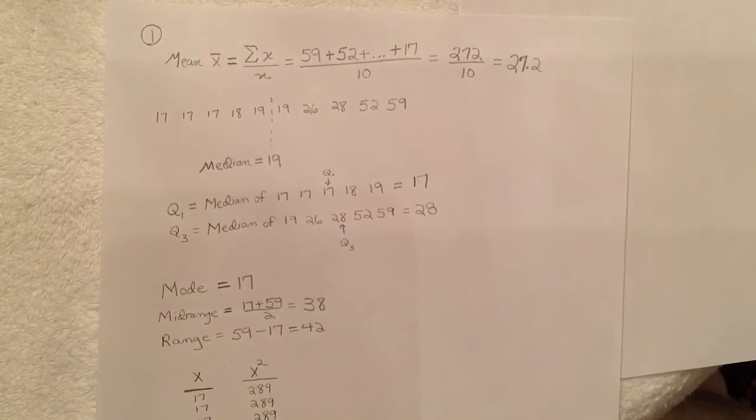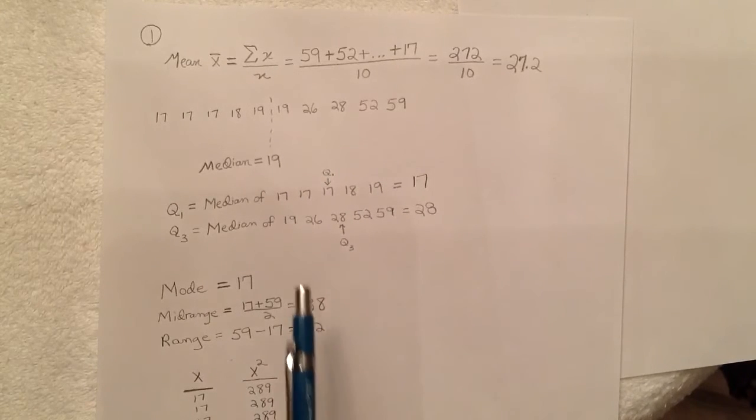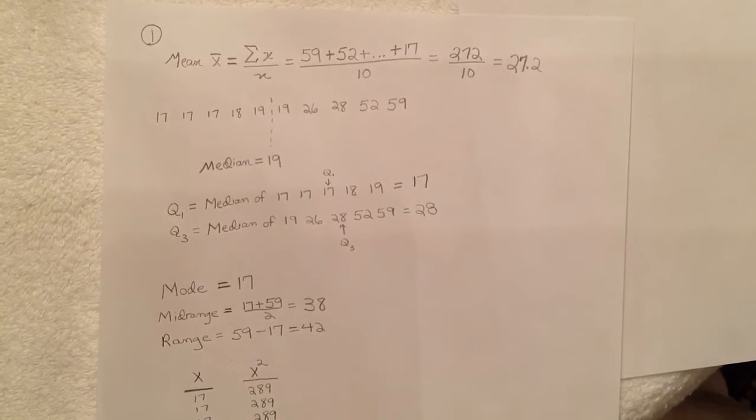In the case of the third quartile, that is going to be the median of the last 5 data pieces from the set. And so the third quartile will be the third number that comes after the median, and so that would be the number 28. And there is a mode in the set, and 17 appears 3 times, more than all the others, so that is going to be the mode.